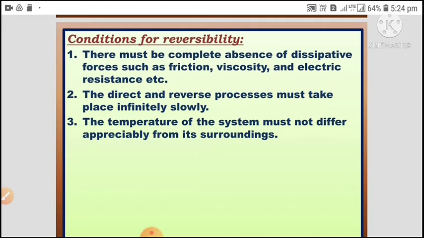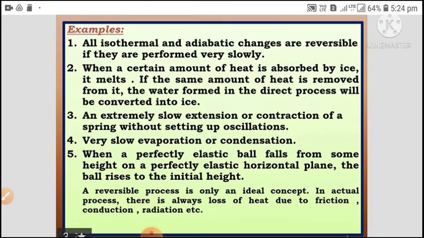Let us see a few examples. All isothermal and adiabatic changes are reversible if they are performed very slowly. When a certain amount of heat is absorbed by ice, it melts. If the same amount of heat is removed from it, the water formed in the direct process will be converted into ice. An extremely slow extension or contraction of a spring without setting up oscillations.